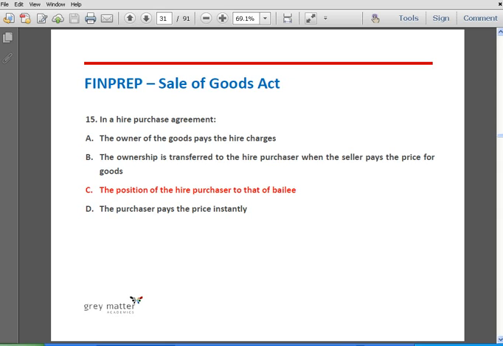The other three options are wrong. In a hire purchase agreement, the purchaser becomes the owner only on payment of the last installment, and hence option B is wrong. And the owner of the goods pays the hire charges? It is not the owner of the goods; the person who takes the goods on hire pays the hire charges, and hence option A is wrong. And option D, the purchaser pays the price instantly. It is not the purchaser who pays the price instantly. The purchaser pays the price only on installment basis, and hence he becomes the owner only after paying the last installment, and hence option C is correct.